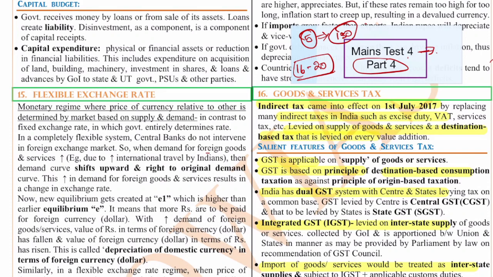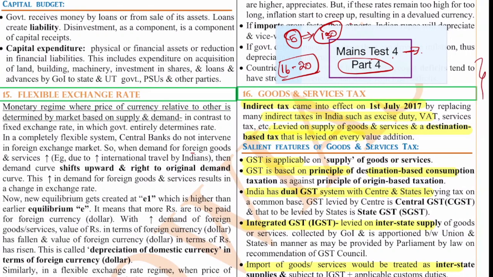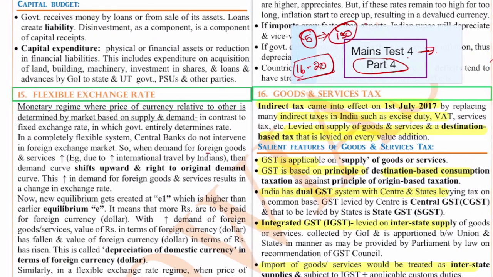Okay, so let's start with the 16th question, and the 16th question is on the GST, the goods and service tax. So the GST is an indirect tax, came into effect on the 1st of July 2017 by replacing other indirect taxes like VAT, service tax, etc. It's also a destination based tax.